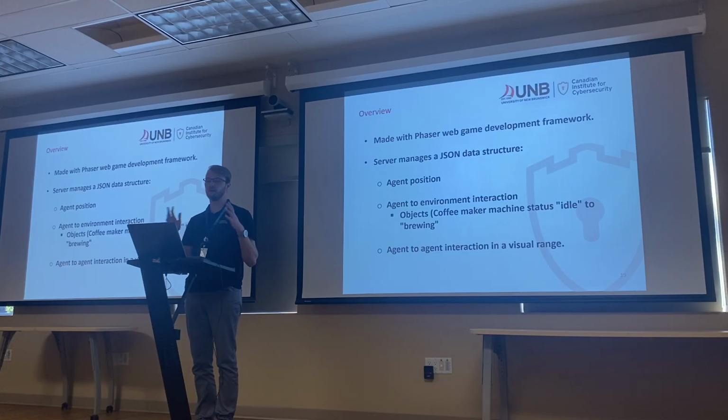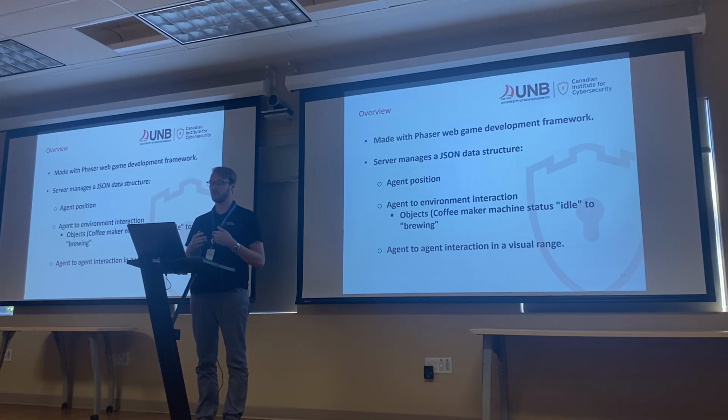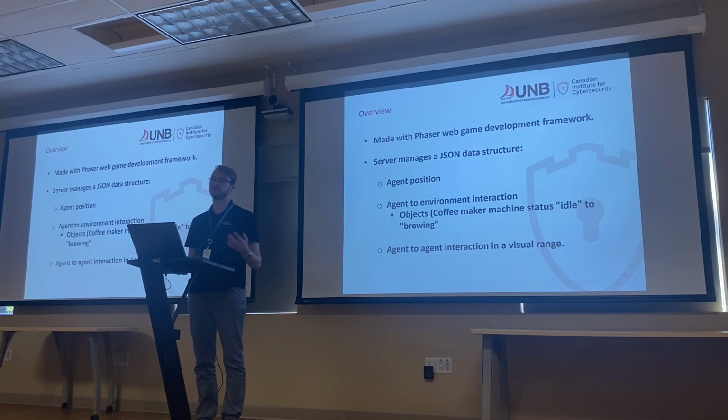But essentially there's going to be a central server that manages a JSON data structure, and it's going to keep track of all the agents' positions. It's going to keep track of all the objects, so it's going to know if the coffee machine is idle or if it's being brewed by one of the agents. And it's also going to establish agent-to-agent interaction capabilities, so long as the agents can actually see each other, right? They're not omniscient.